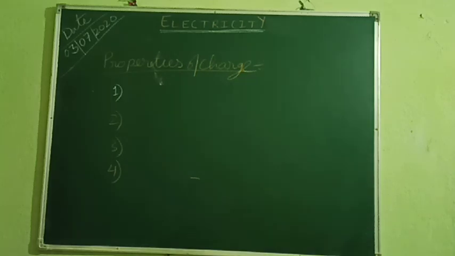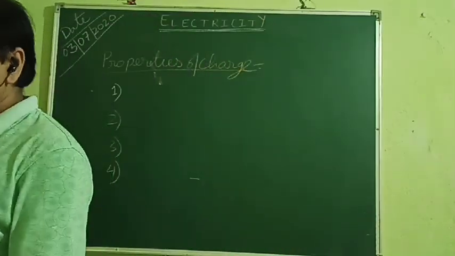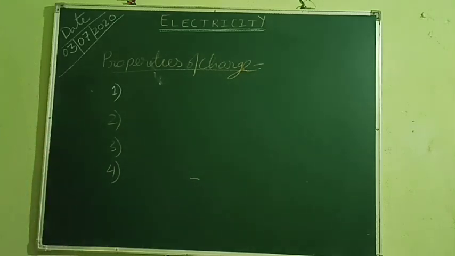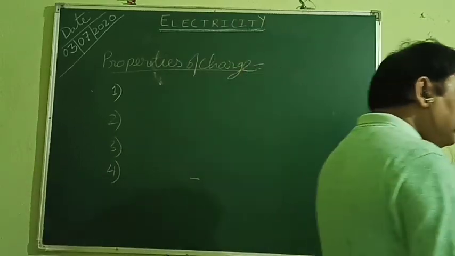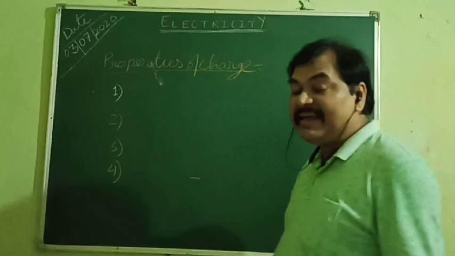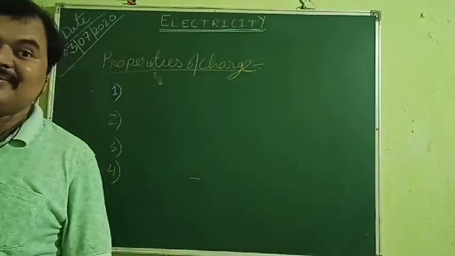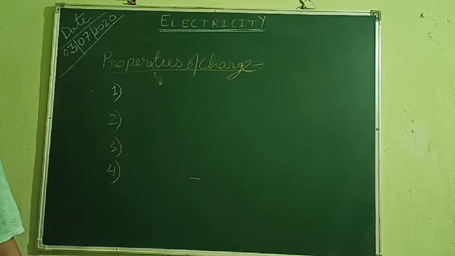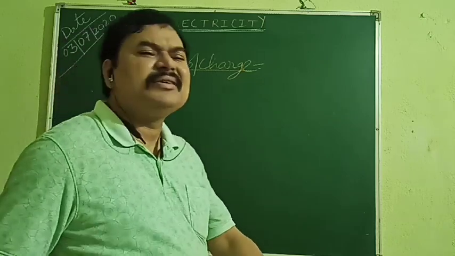It means that the net charge on a body or a system is the algebraic sum of the charges present on its different parts.